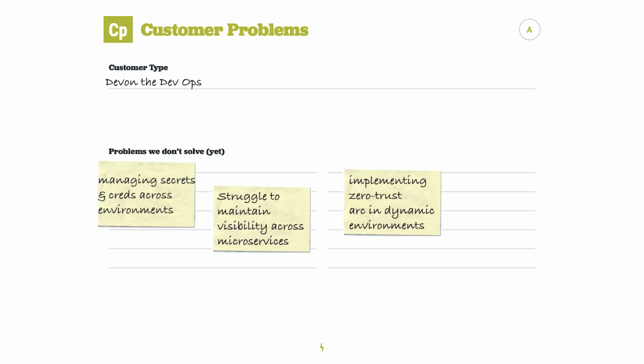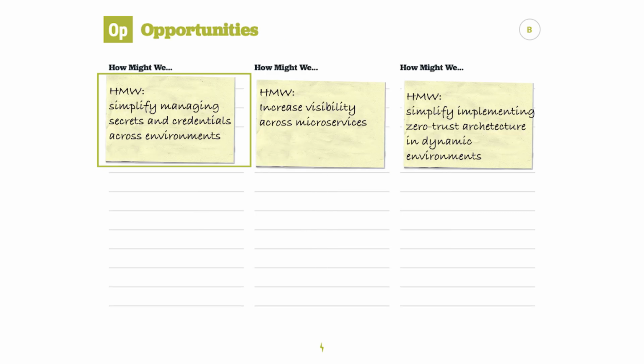And then the last problem Devin has is he's struggling to implement zero trust architecture in dynamic environments. So this will become, how might we simplify implementing zero trust architecture in dynamic environments? Hopefully yours aren't as much of a mouthful as our examples are.